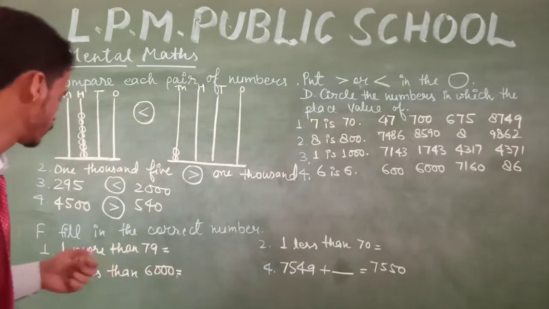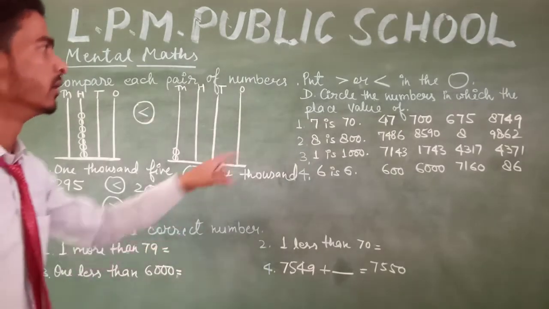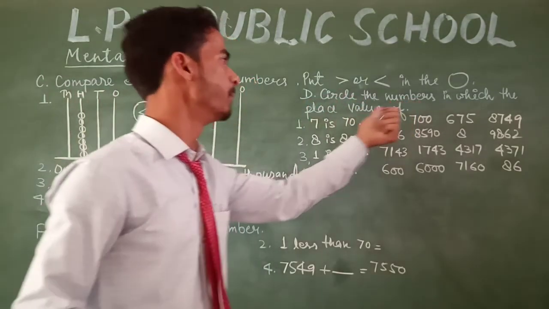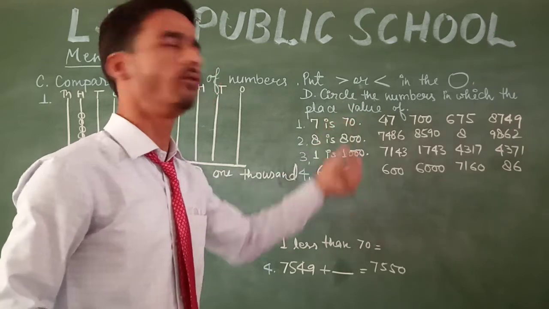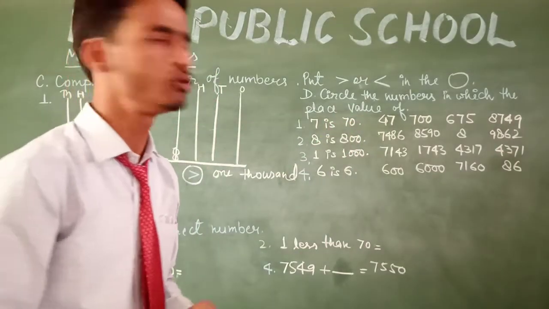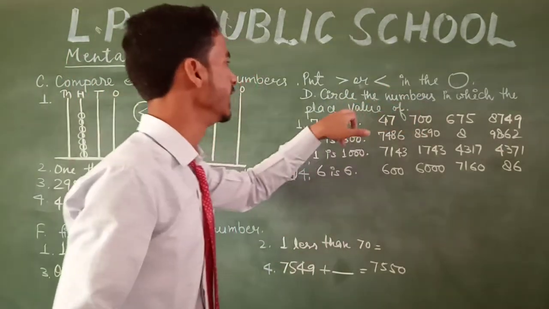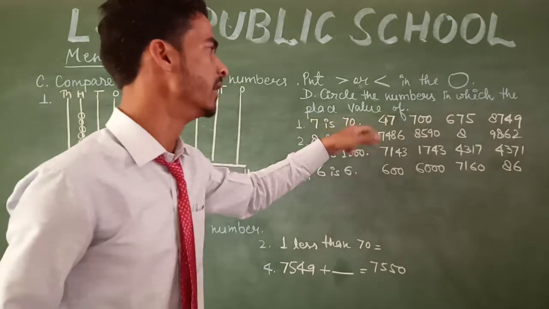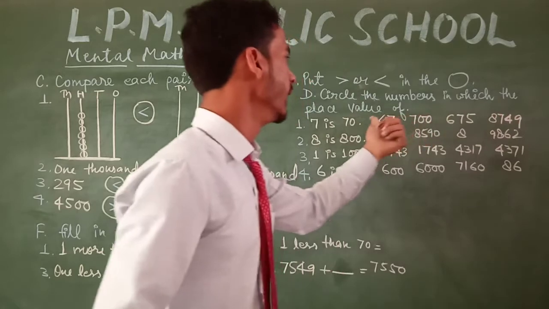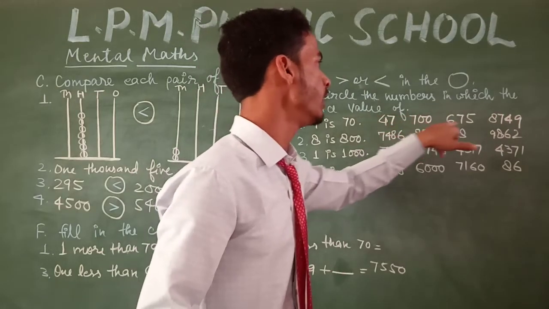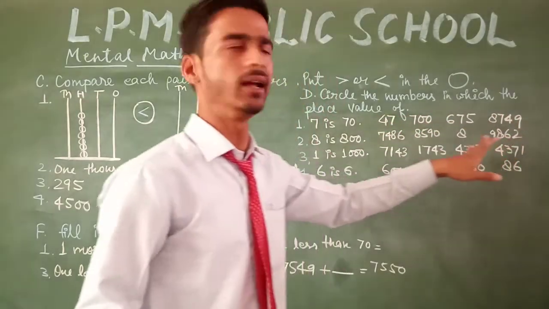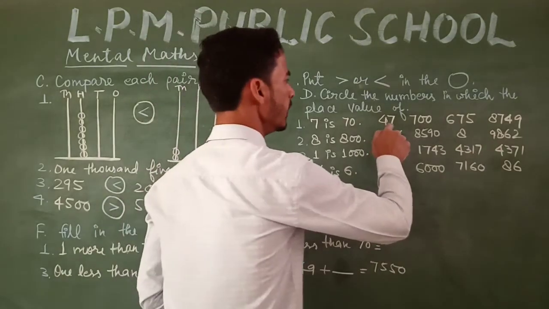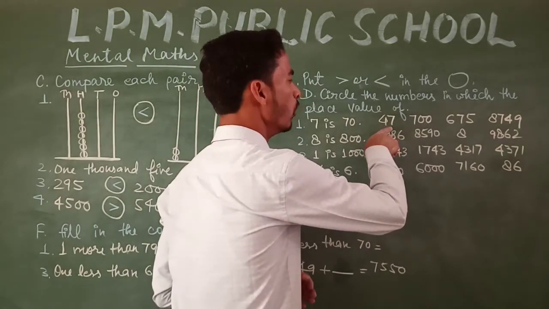Okay, the next question is: circle the numbers in which the place value of 7 is 70. In which number is the place value of 7 equal to 70? In this number the place value of 7 is 7.